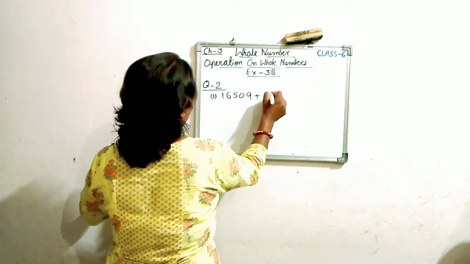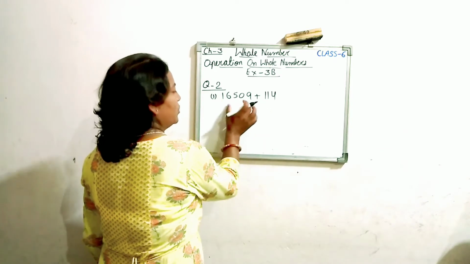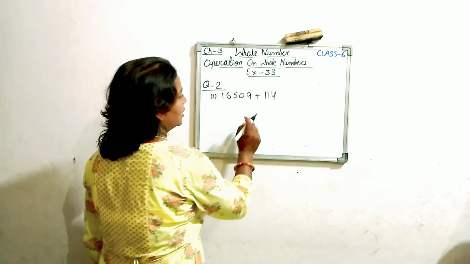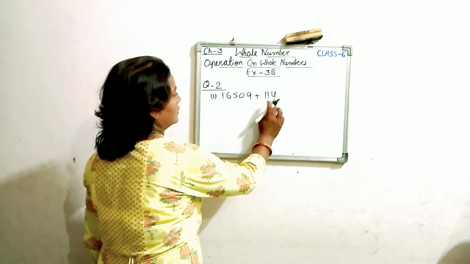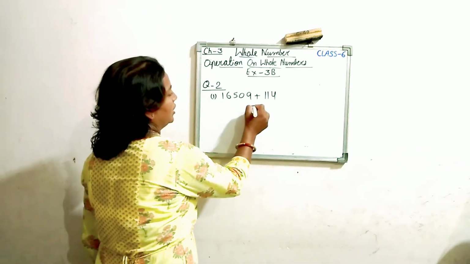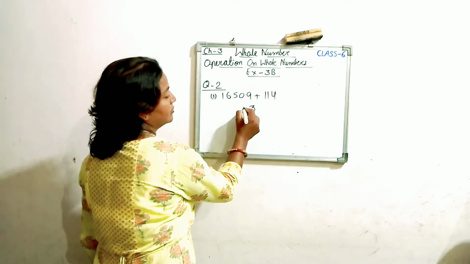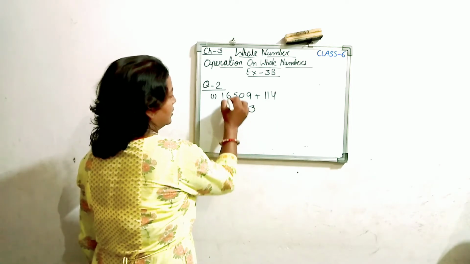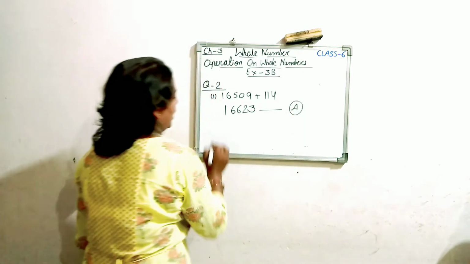16509 plus 114. We have to do the addition. You can arrange in vertical columns or do the direct addition. No problem. Look at the direct addition. 4 is at the ones place and 9 is also at the ones place. 4 plus 9 is 13. 3, 1 carry over. 1 plus 0 is 1, and 1 carry makes 2. And 5 plus 1 is 6. No carry over. This 6 stays as it is. So look here. It's number A.